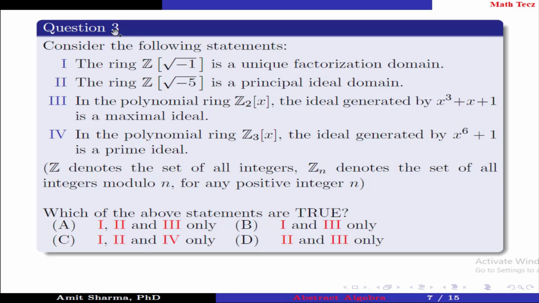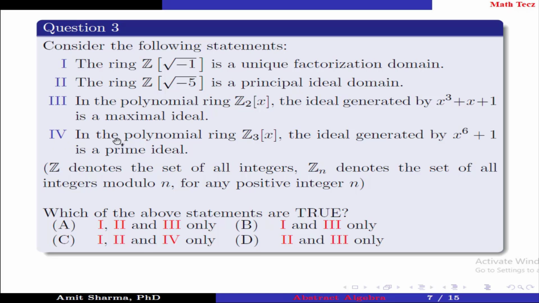Question number 3. Consider the following statements. Statement 1. The ring Z[square root of minus 1] is a unique factorization domain. Statement 2. The ring Z[square root of minus 5] is a principal ideal domain. Statement 3. In the polynomial ring Z2[x], the ideal generated by x cubed plus x plus 1 is a maximal ideal.